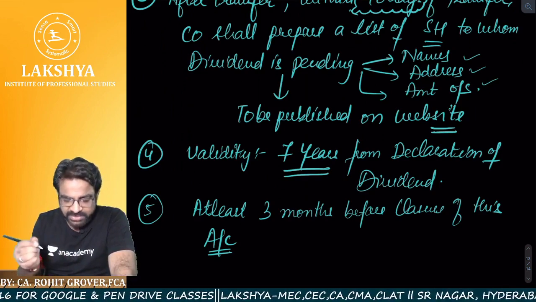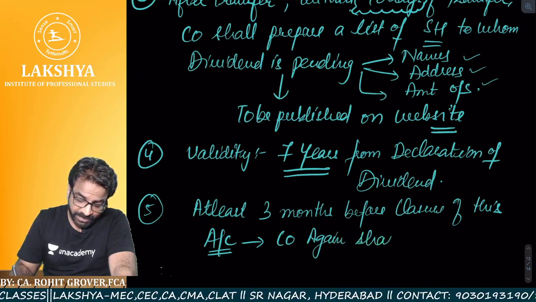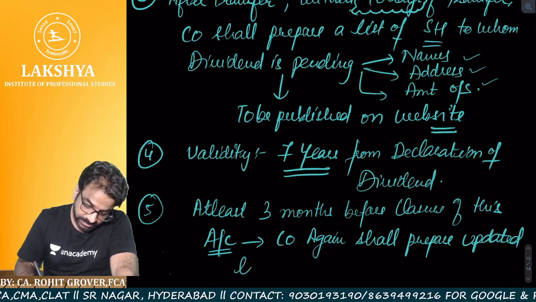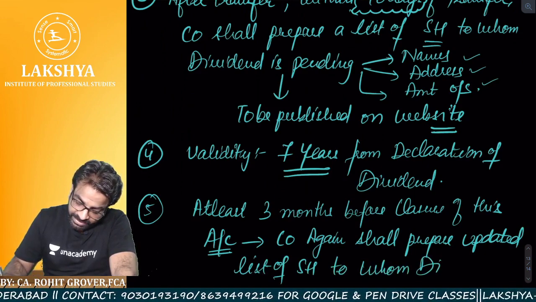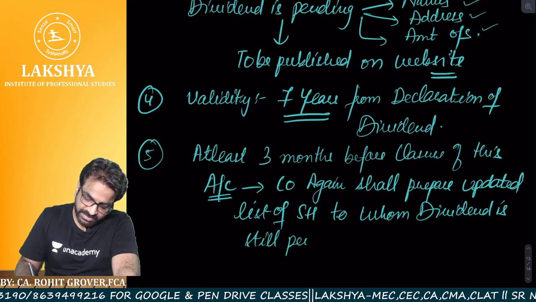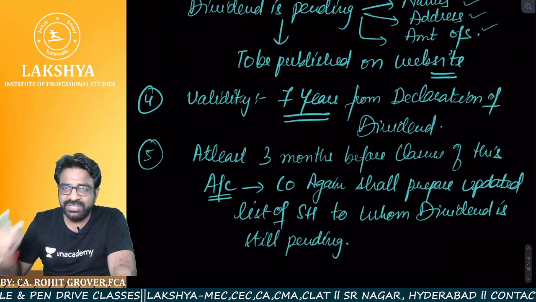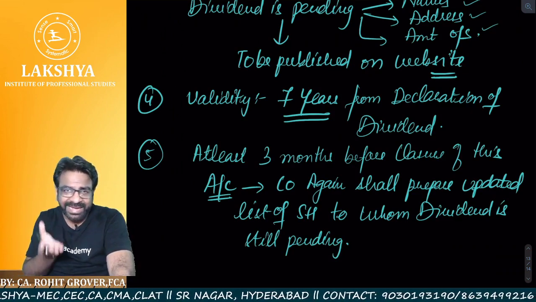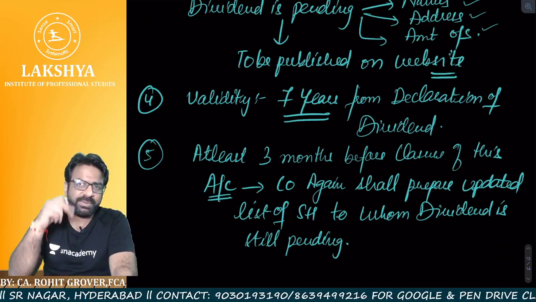So at least 3 months before the closure of this account, company again shall prepare updated list of shareholders to whom dividend is still pending. Now let me ask you one simple question. Sir, during the 7 years, so many people might have taken their amount or not? So the list which we prepared in the beginning of 90 days from the date of transfer and the list which we are preparing at the end, 3 months before the closure of this account, it means almost after 6 years 9 months. Now tell me, there will be a difference in that list or not?